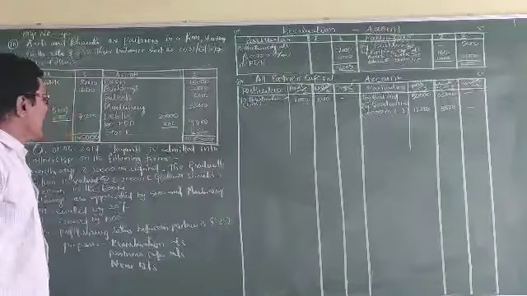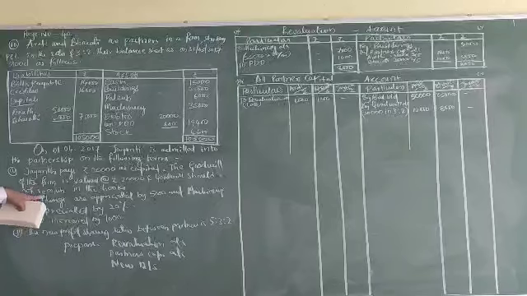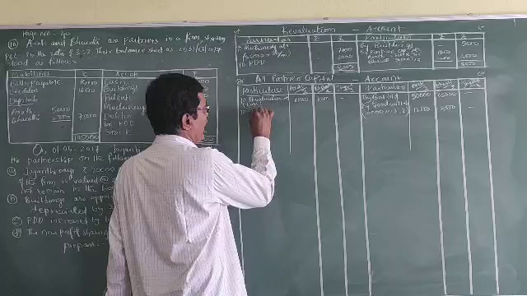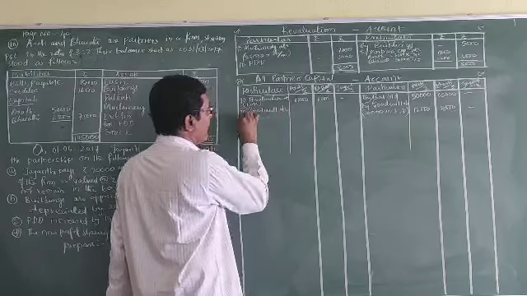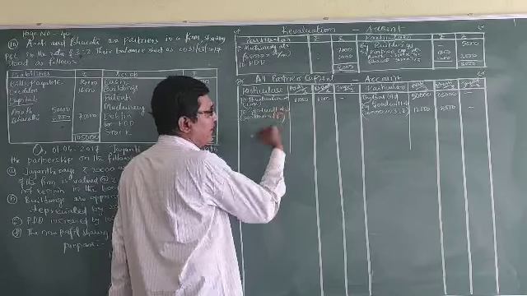Next, goodwill should not remain in the books. So goodwill account is written off, not withdrawn. It is written off.